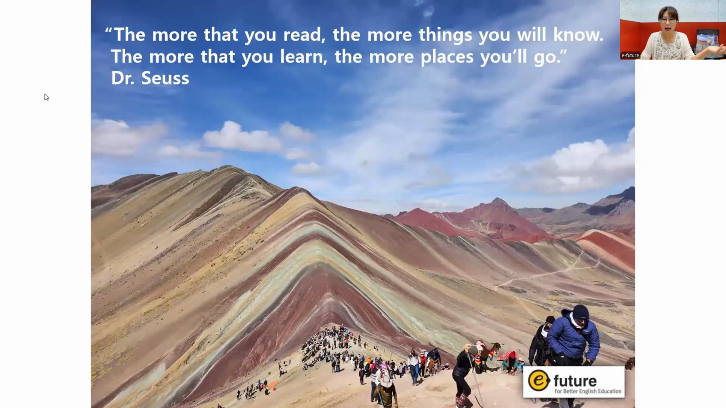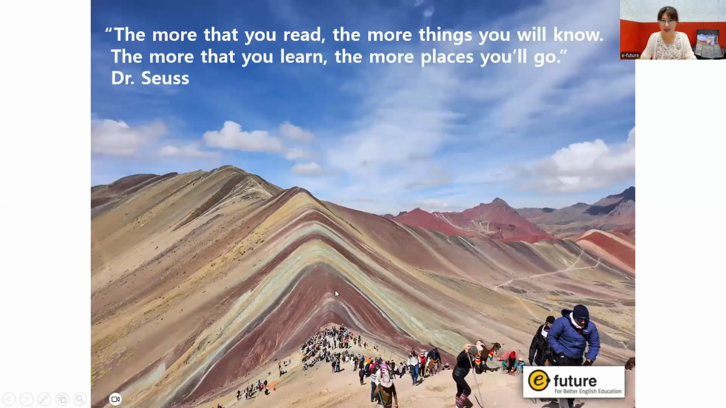And here is my last slide. I went there last month in Peru, the Rainbow Mountain. And let's look at this quote. Oh, sorry. What does it say? The more you read, the more things you know, the more that you learn, the more places you will go. Okay, so have lots of fun with your students with non-fiction stories.